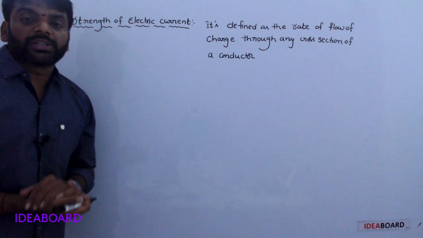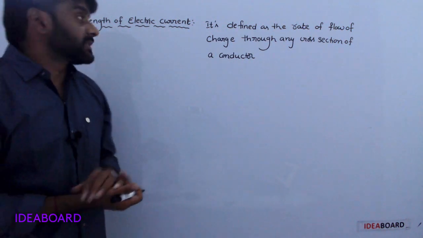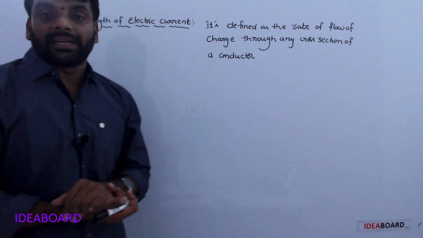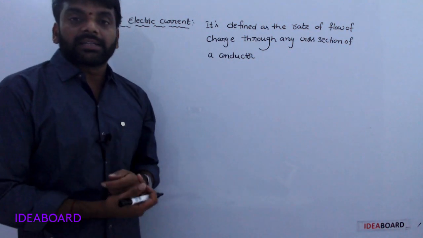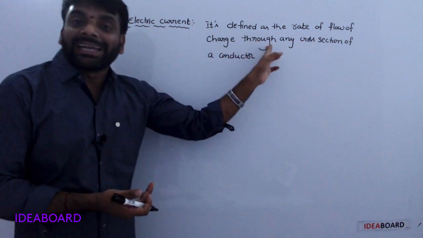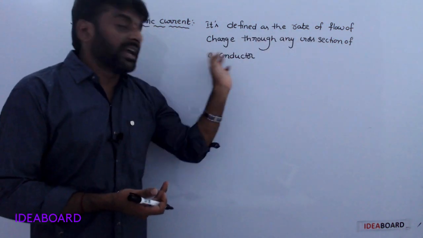Now the first topic in this chapter is strength of electric current. It is defined as the rate of flow of charge through any cross section of a conductor.